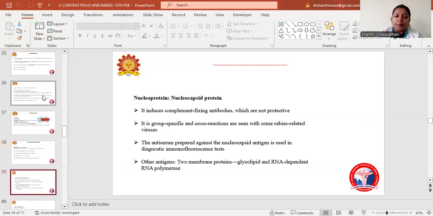Then coming to the nucleocapsid protein. It induces complement fixing antibodies, which are not protective. It is group specific, and cross reactions are seen in some rabies related viruses. The antiserum prepared against this nucleocapsid antigen is used in the diagnostic immunofluorescence test. The other antigens are two membrane proteins, that is glycoprotein, and RNA dependent RNA polymerase.